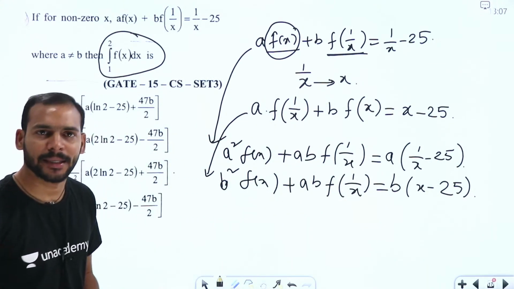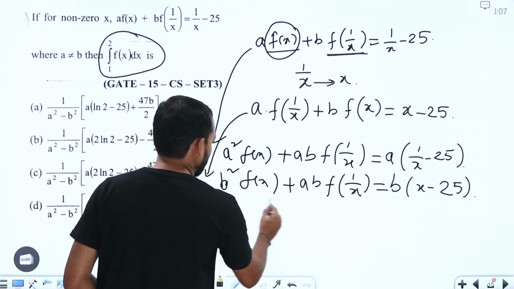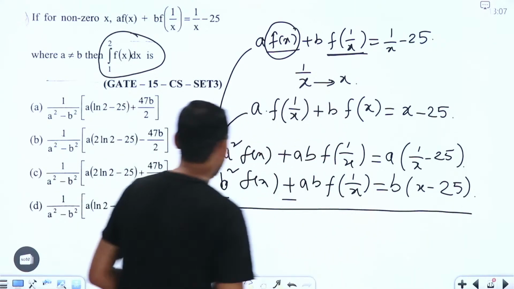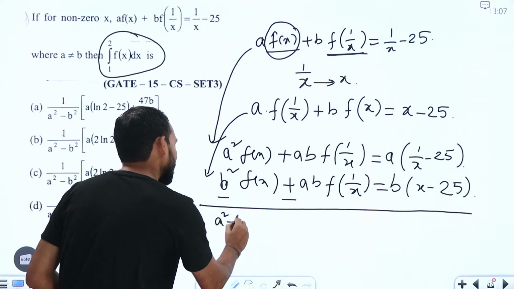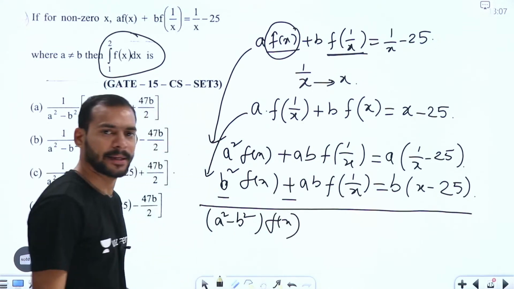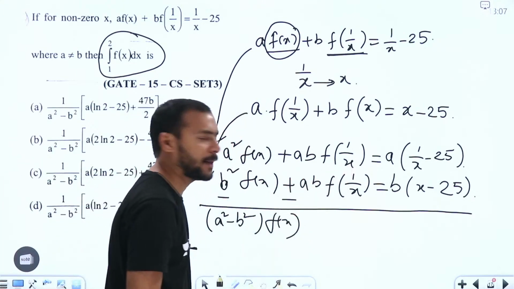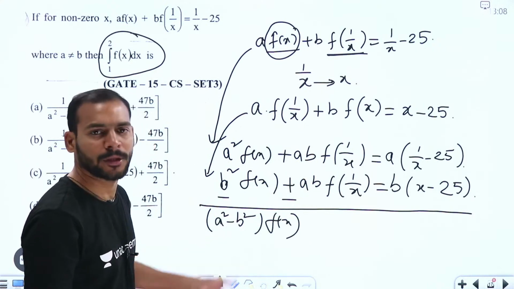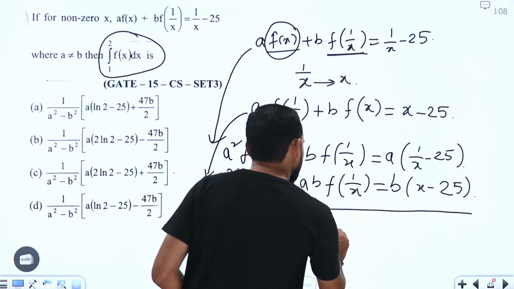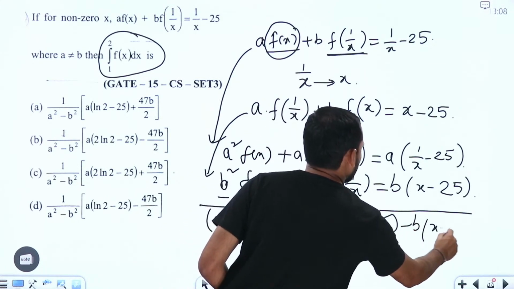Now what is our intention? We need to get this f of x here. So for that one, let me subtract this one from this one, so that what we are going to have here is a square minus b square into f of x, right? See here, ab into f of 1 by x, both the terms will be cancelled out, and this will be equals to a times of 1 by x minus 25 minus b times of x minus 25.